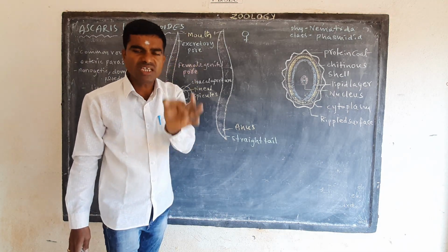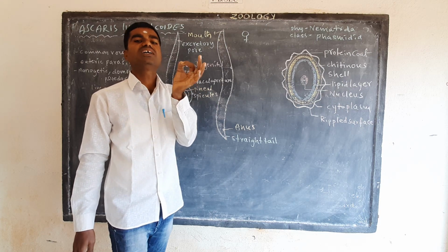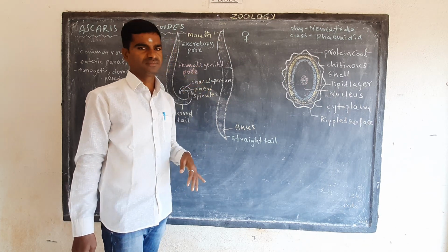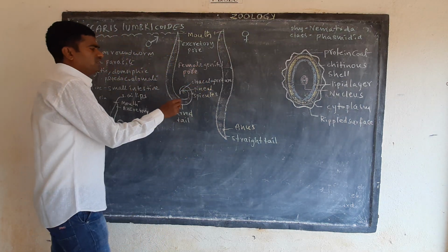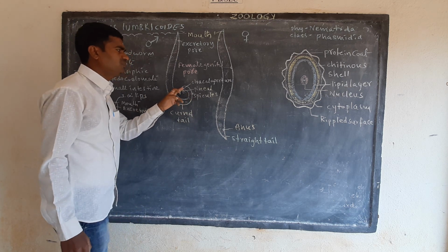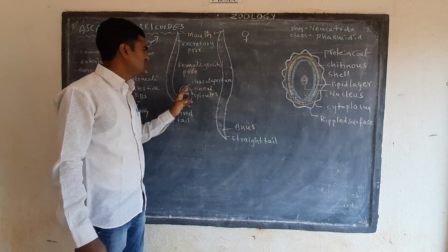What is the important character of the penial spicules? Penial spicules transmit the sperms or spermatozoa during copulation. At the curved region of the penial spicules, a small pore-like structure forms, called the cloacal aperture.